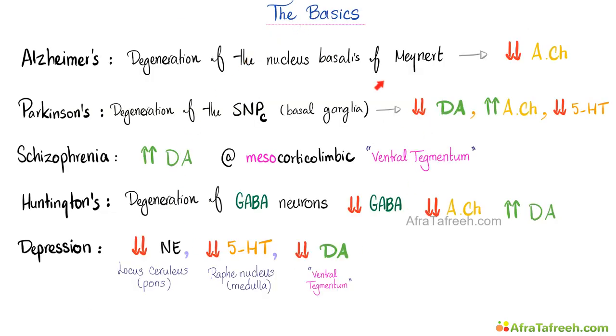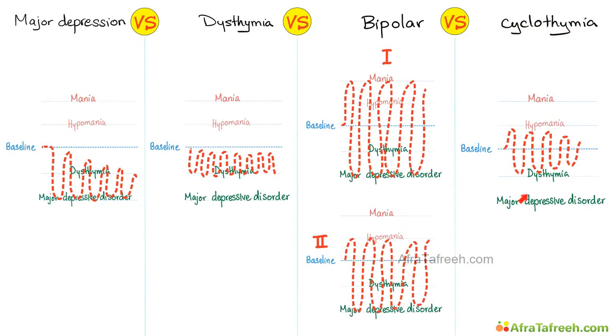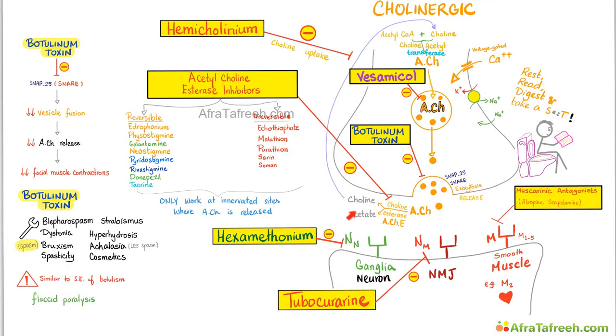This slide is huge because it summarizes everything for you. You are not allowed to forget the dopamine pathways. These are the different mood disorders, a lovely adrenergic fiber, and a cholinergic fiber.